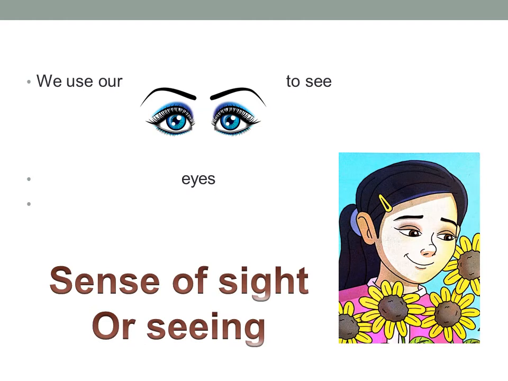So now we use our eyes to see, and this is called the sense of sight, or sense of seeing. Look at this girl, she's using her eyes to look at the flowers.